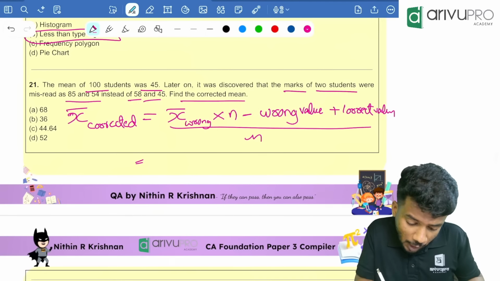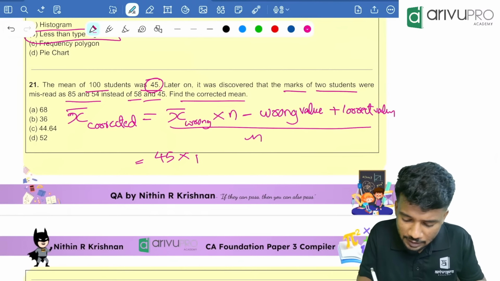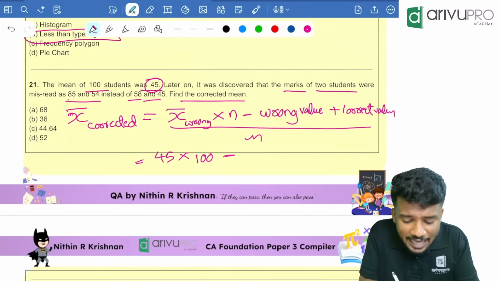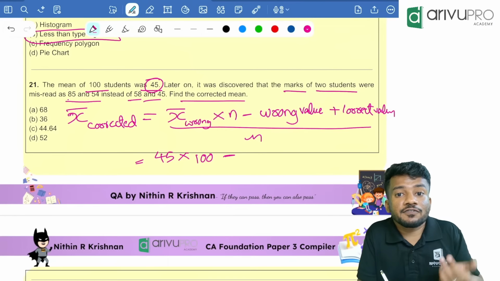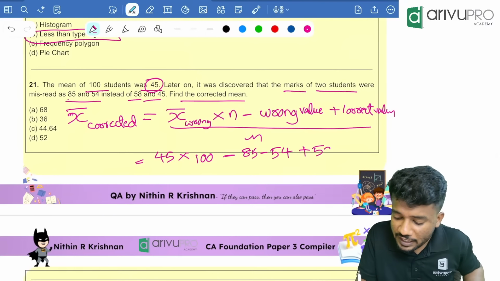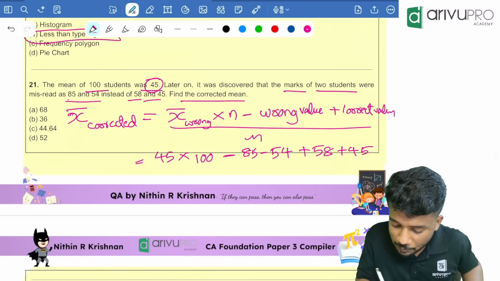X bar wrong was 45, into n which is 100, minus the wrong values. Which are the wrong values? Misread as 85 and 54. That means 85 and 54 are the wrong values. Then the correct values are 58 and 45, divided by 100.